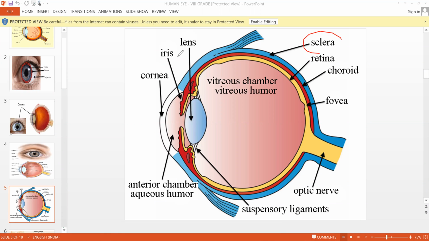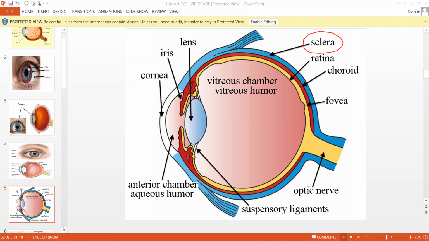So this is sclera. What is sclera? It is an opaque, fibrous, and protective outer structure. It is opaque, meaning it will not allow any light to pass into it, and it is fibrous in nature, and it is a soft connective tissue. Fibrous means what, ma'am? Fibrous means it consists of fibers, it is a kind of fibrous structure.